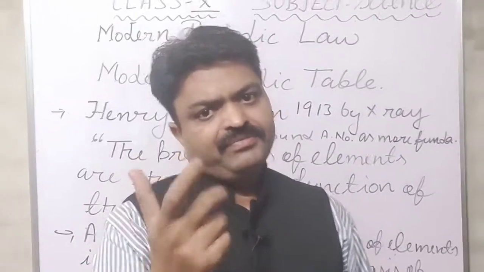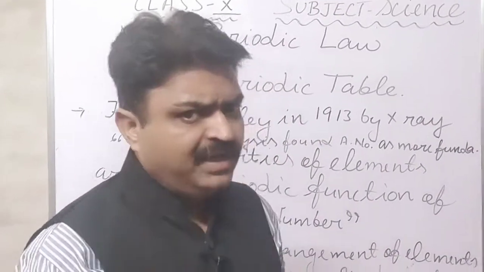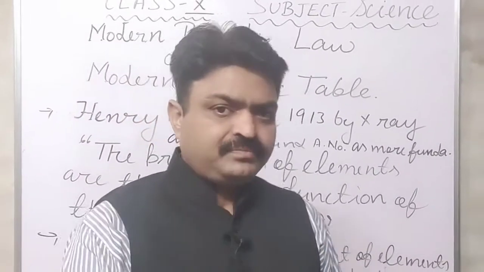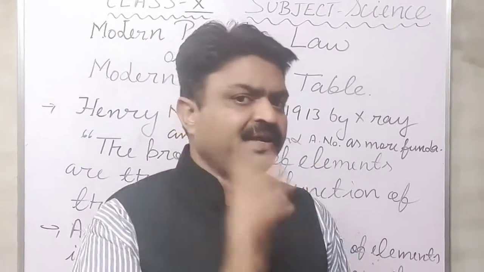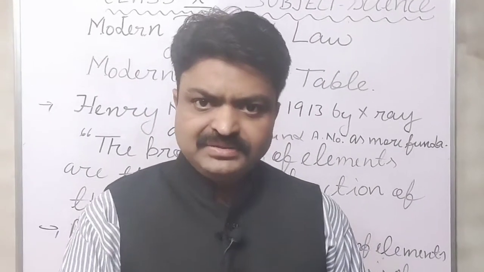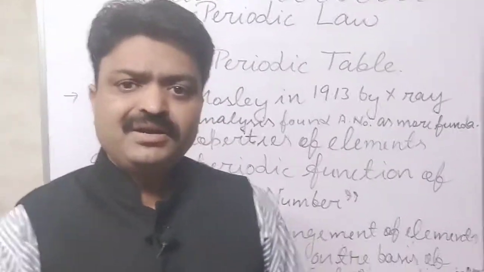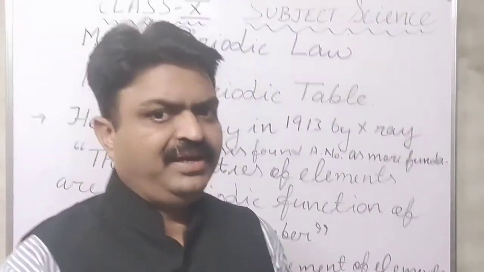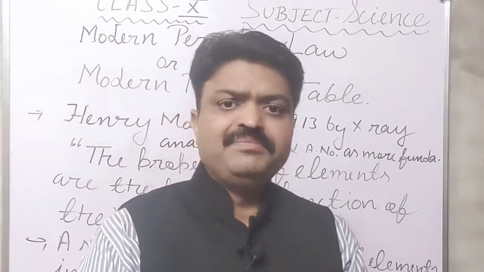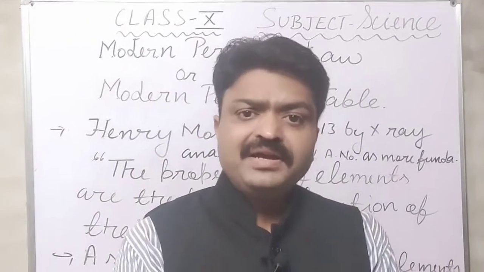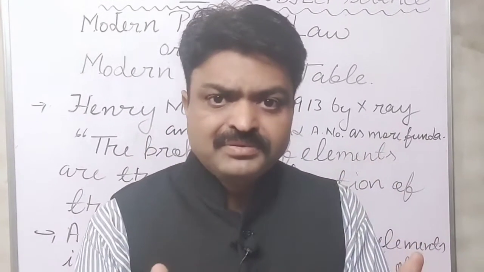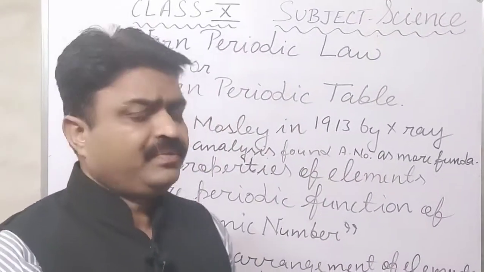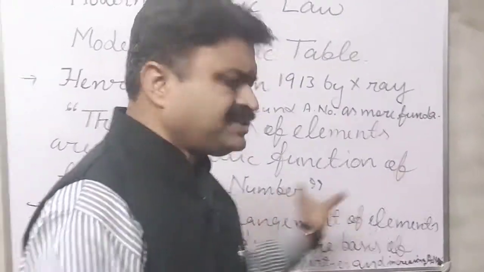Simply, we categorize the elements into 4 categories: first is metals, second is non-metals, third is metalloids, and fourth is inert elements or noble elements. All these elements are classified in the modern periodic table with a systematic arrangement.